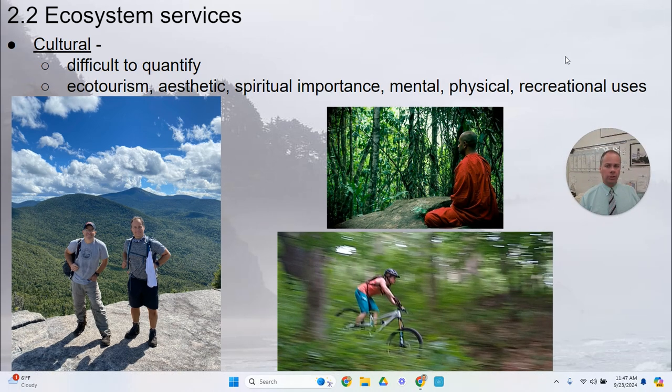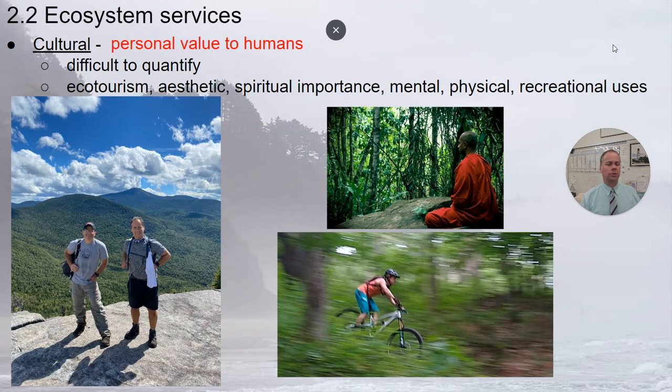And then we have cultural ecosystem services. Cultural ecosystem services are things that have personal value to humans. They're unquantifiable. Things like aesthetic enjoyment or spiritual importance, religious significance, mental health benefits, physical benefits, recreational uses, ecotourism. These are all things that are included under cultural ecosystem services. Mountain biking, for example, and hiking are human-induced activities that we derive benefit from, but not in a direct, quantifiable, or economic way.